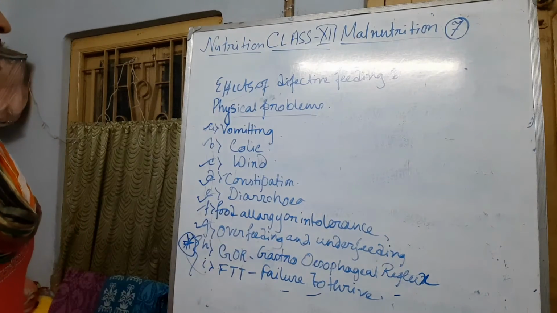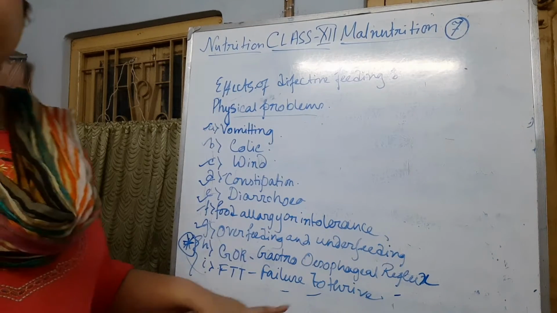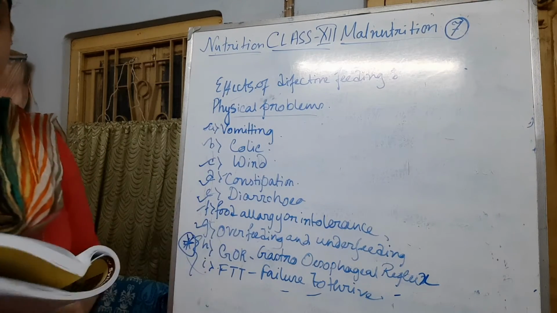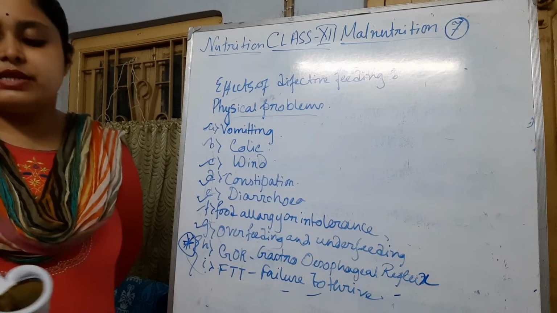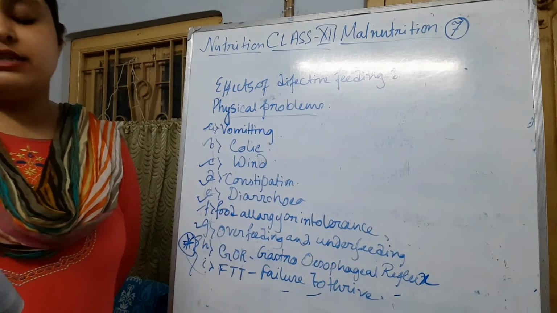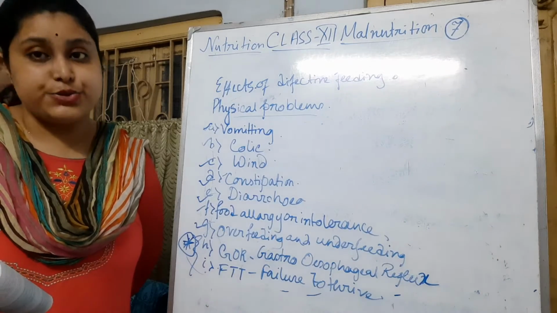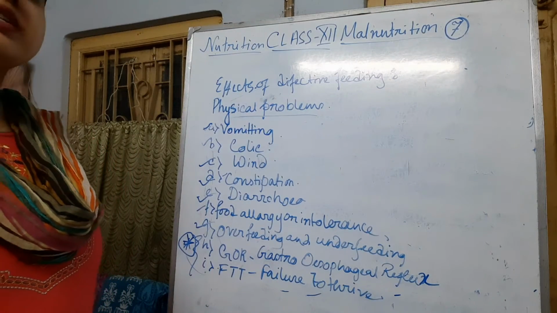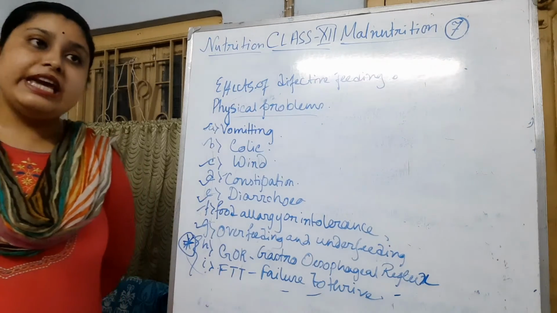These are all. Finally, the FTT or failure to thrive, it is the last point of this physical problem. FTT is common, resulting from the combination of dietary, organic and social factors which lead to undernutrition. The final common denominator is undernutrition.